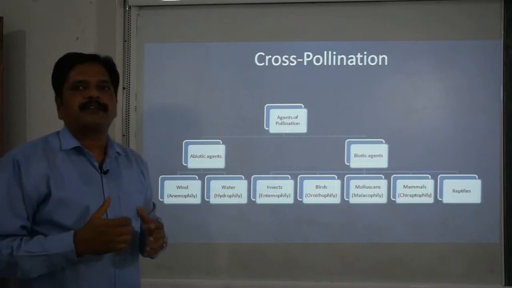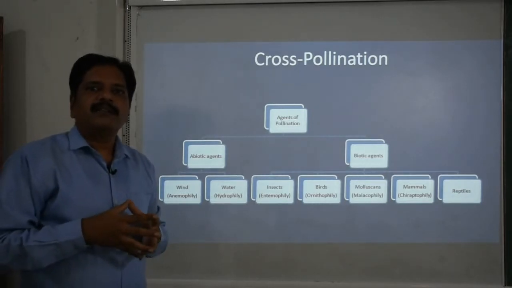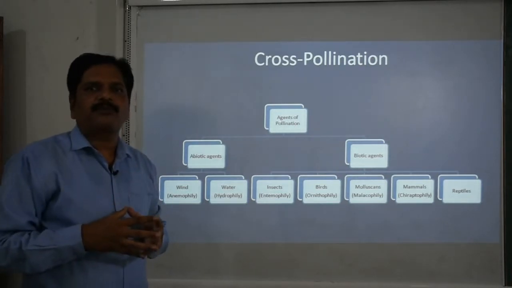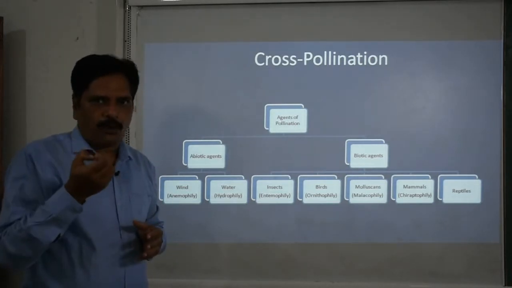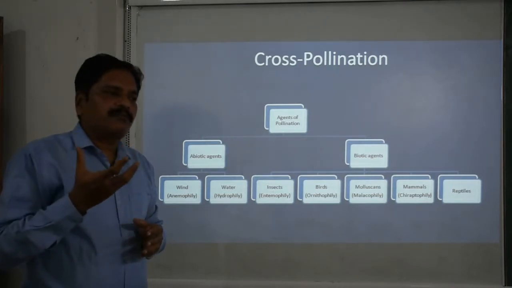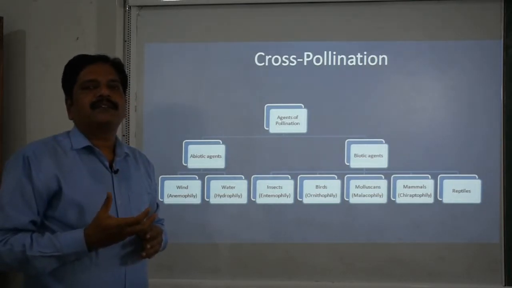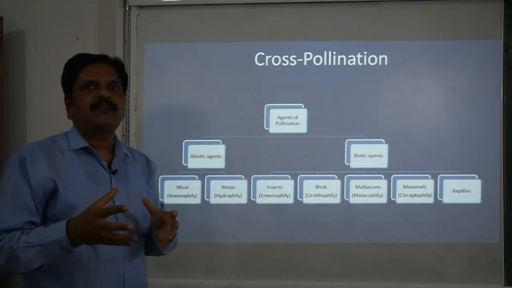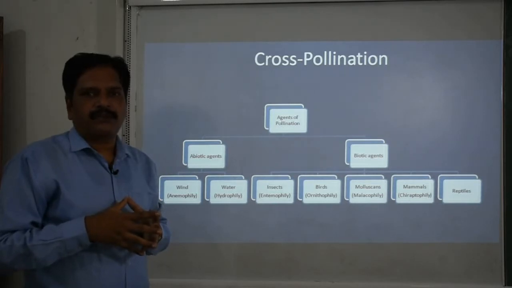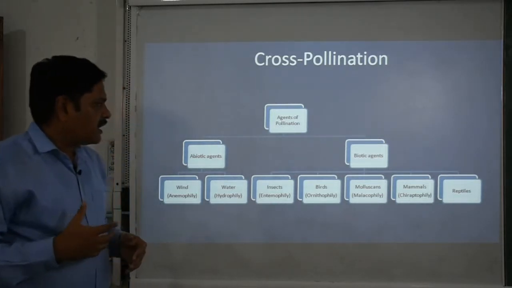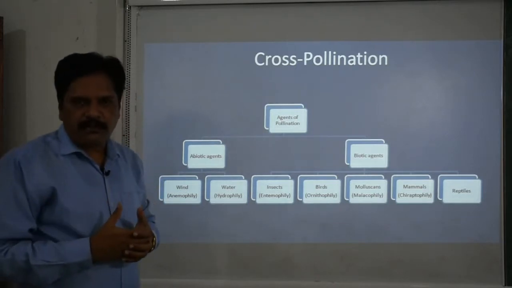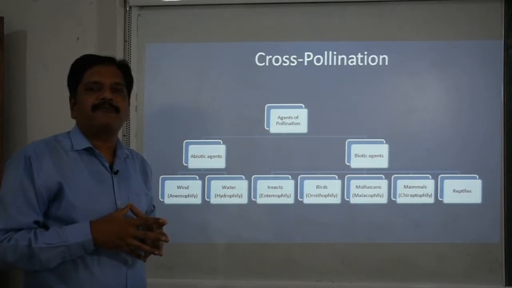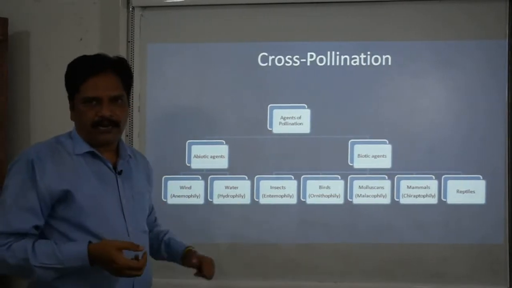The pollen grains produced should be very small, lightweight, and must remain for a long period of time in the air. Their shape or structure must be like this. They should also have a feathery stigma, which is helpful to catch the pollen grains.